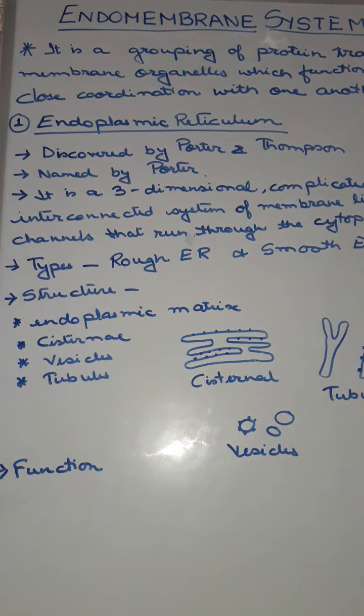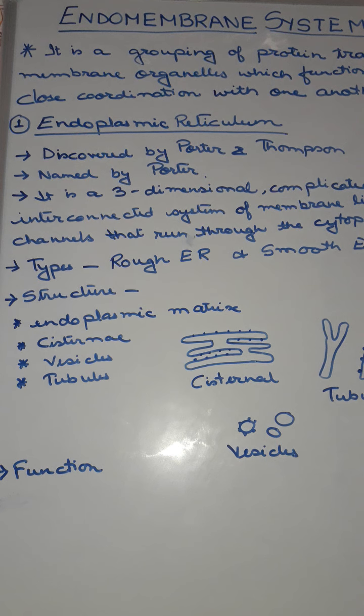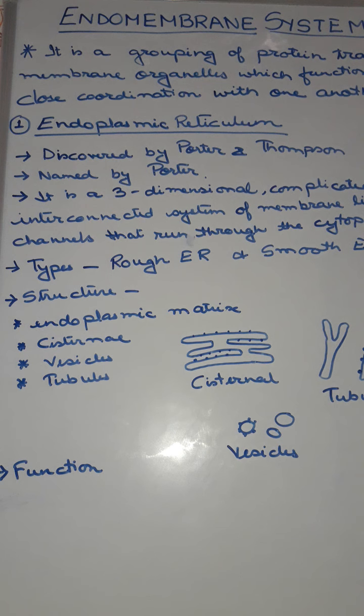Good morning everyone. So today let's discuss the topic endomembrane system. Now the endomembrane system is actually a grouping of protein trafficking membrane organelles which function in close coordination with one another. That means these are membrane organelles and they will be in close association with one another.